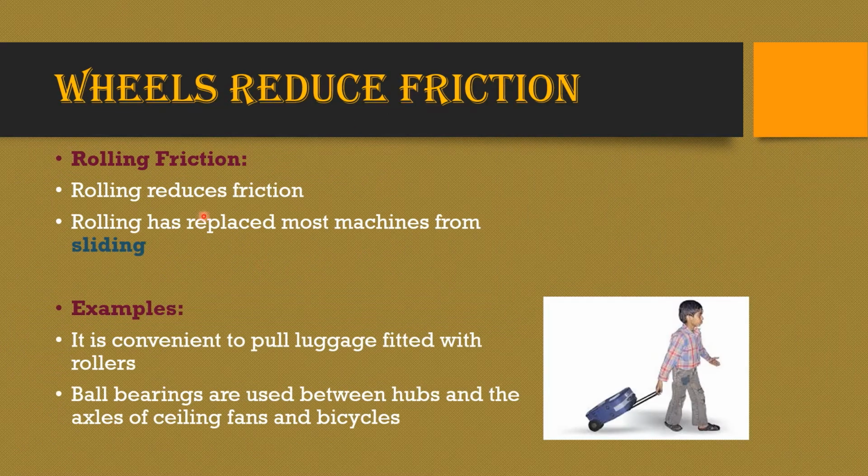As mentioned earlier, the friction caused by rollers is very less when compared to the other three types. Therefore, the machineries where sliding parts were used are now replaced by rollers like wheels or ball bearings. Here, can we see a luggage bag with wheels? It is very easy to pull a luggage bag fitted with rollers, right? Similarly, ball bearings are used between the hubs and the axles of ceiling fans and bicycles. This reduces the friction.